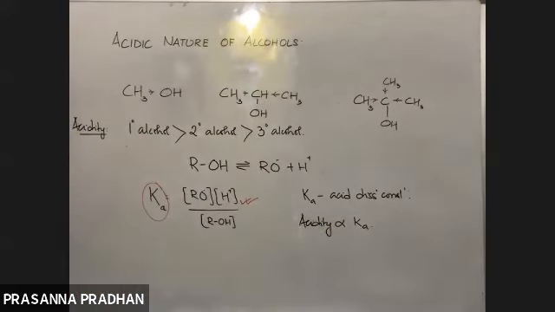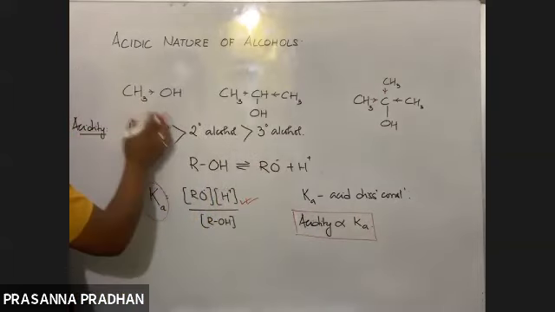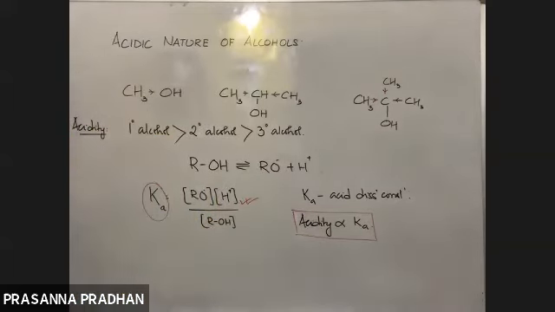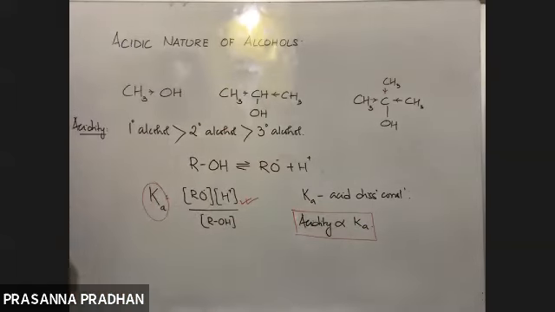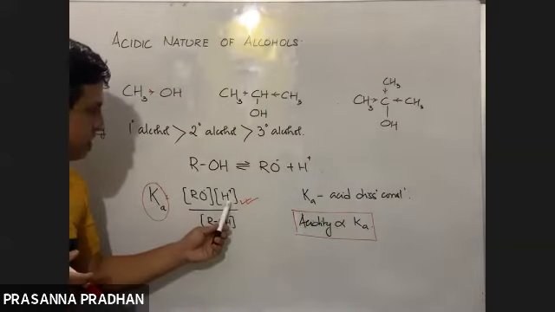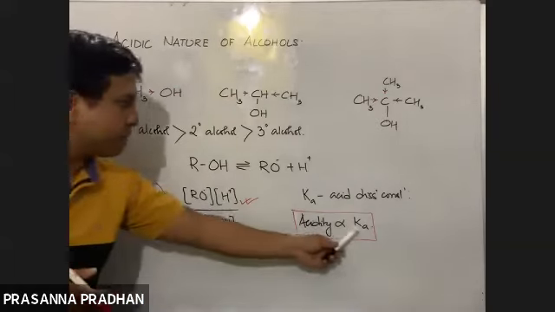So whatever questions are going to come in your boards, arrange the following in increasing order of Ka values. What is Ka? Ka का concept here. Higher the concentration of H positive, greater will be the value of K. So acidity is directly proportional to K.